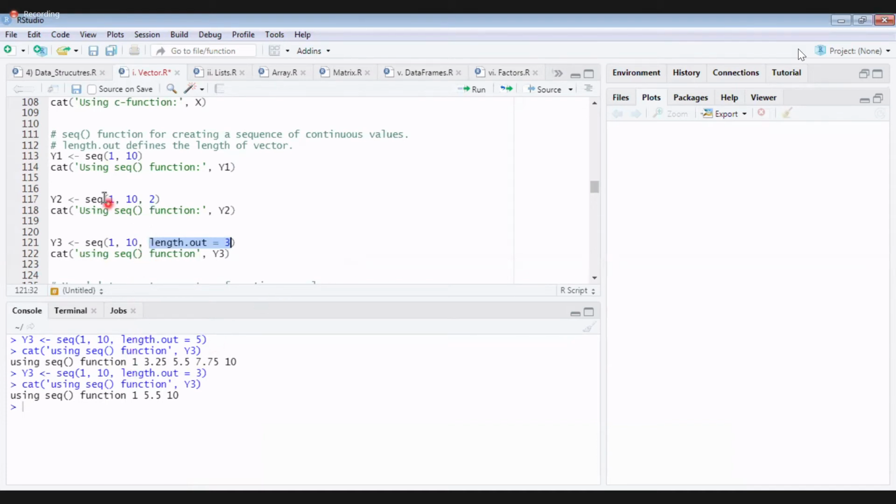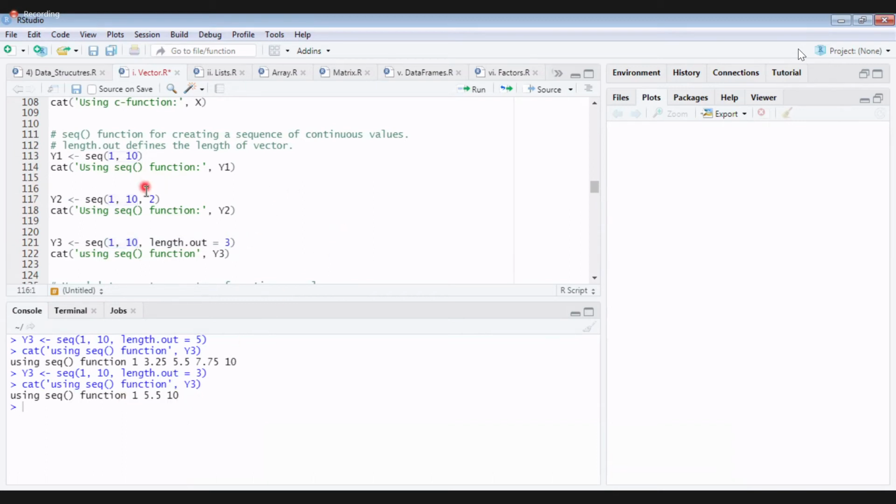See, if I give seq 1 to 10, it will print 1 to 10 continuously. Here, if I give a step value, it will print based on the step value. But if I give length.out, exactly that many values are printed between those two numbers. If I give 5 here, you count 1, 2, 3, 4, 5, exactly 5 numbers. If I give 3, it is printing 1, 2, 3, exactly 3 numbers. Understood what length.out is? If you want a specific quantity of numbers between those two numbers, you can mention that, so it will print it.